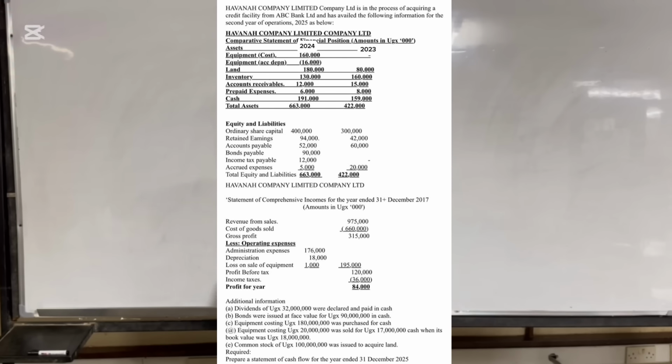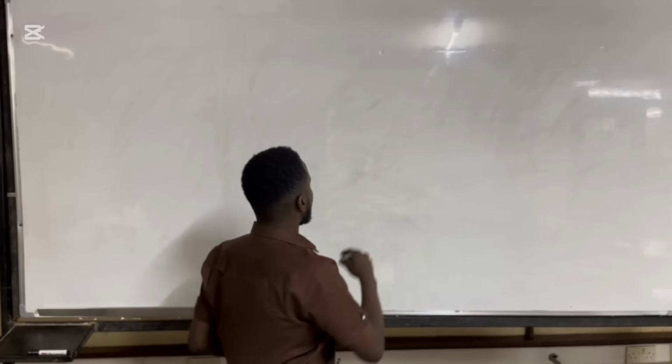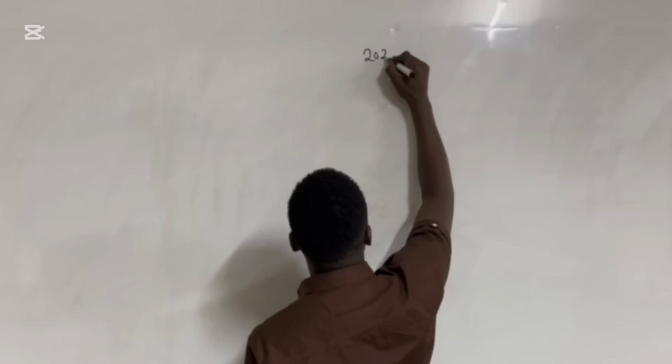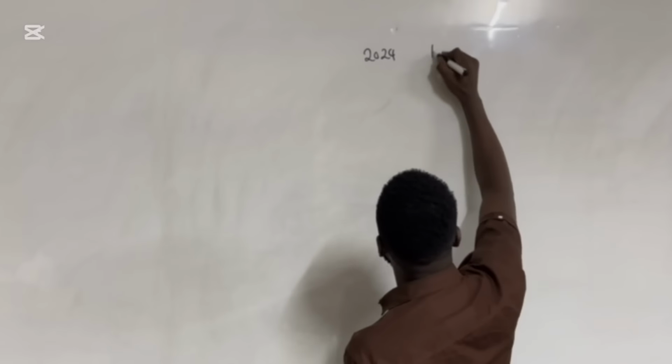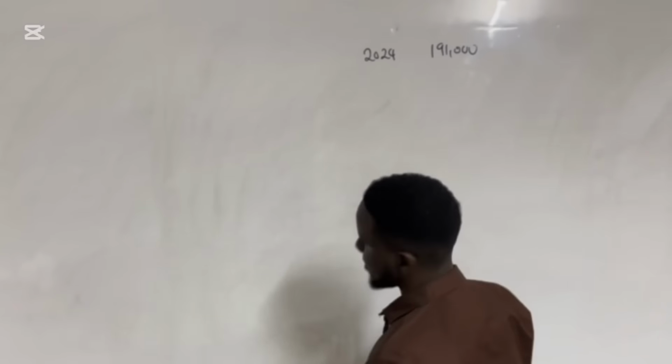So that's the question that we are going to do. But I told you that before we start the question, we can first make our cash analysis. In our cash analysis, we look at the cash and cash equivalents at the start versus cash and cash equivalents at the end. Now, in the question, they gave us cash of 191,000. So that means cash for 2024, or the closing balance, is 191,000.